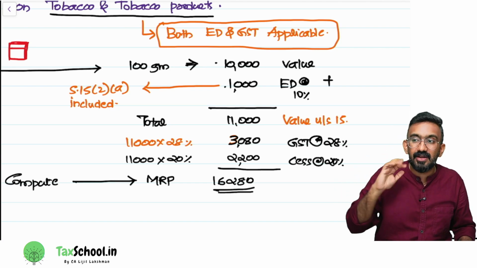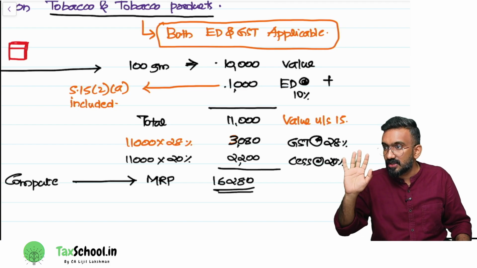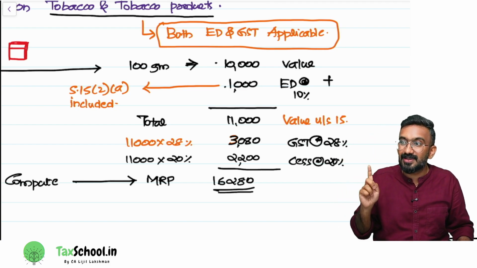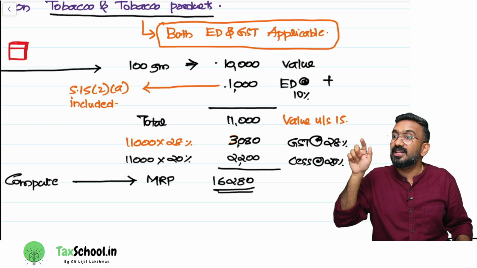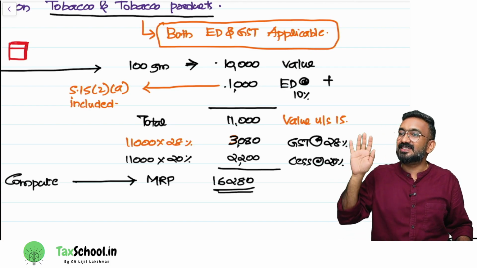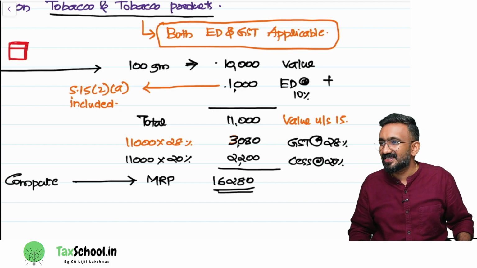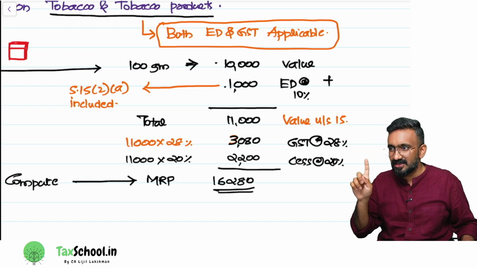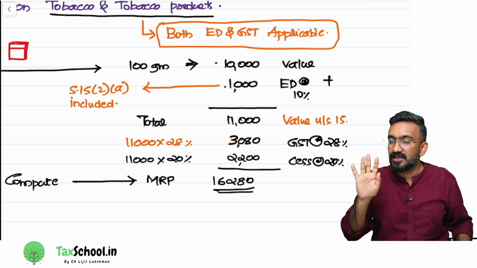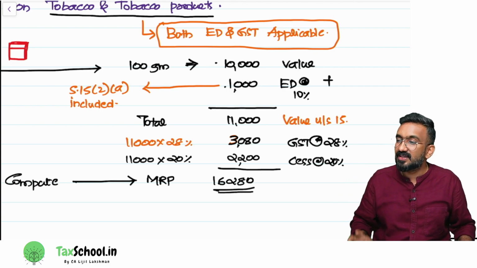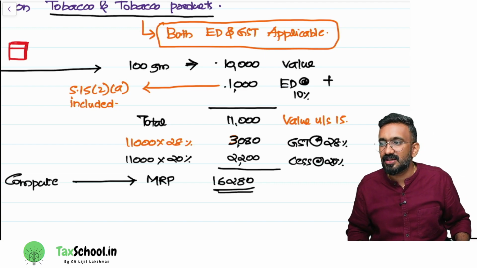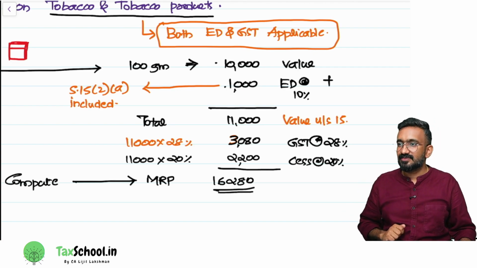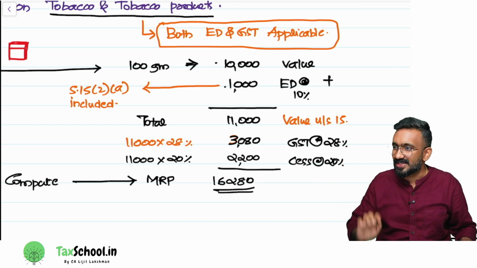And this cess is very different from other cess. Don't confuse yourself. In income tax, cess is computed on what value? It is computed on income tax. But in GST, cess is another GST only. I will repeat that sentence once again. Don't get confused. If there is GST of 28% and there is a cess of 10%, what is the meaning? GST is how much percentage? 28%. Cess is another GST. That's our understanding.